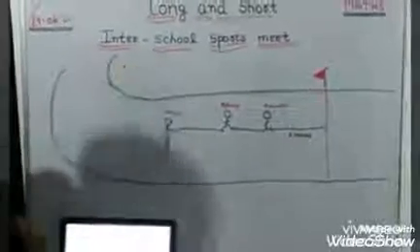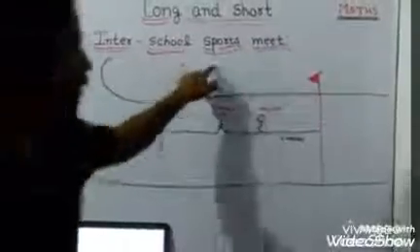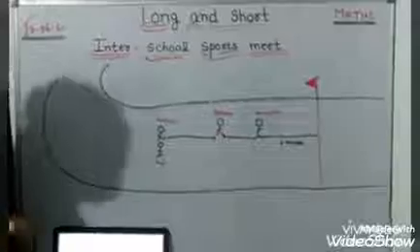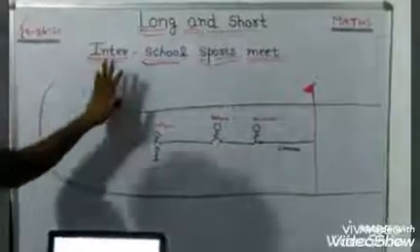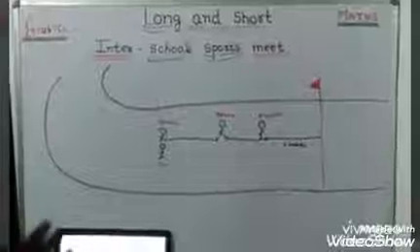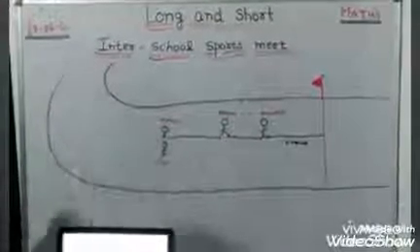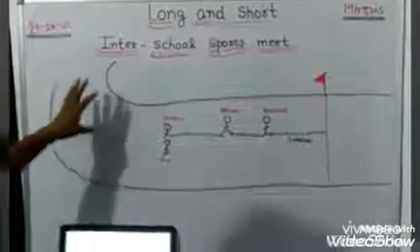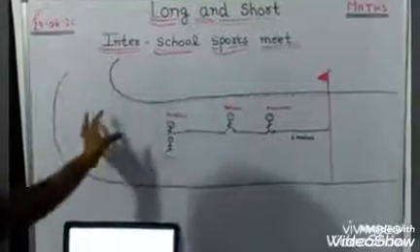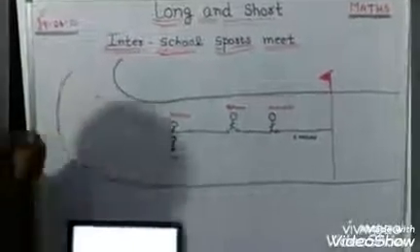These two words are very important. Inter-school means more than one school. When many schools participate, it is a sports meet in which more than one school participates. It is a 100-meter race for girls in which students of different schools will come and participate. So I think now it is clear what an inter-school sports meet is.